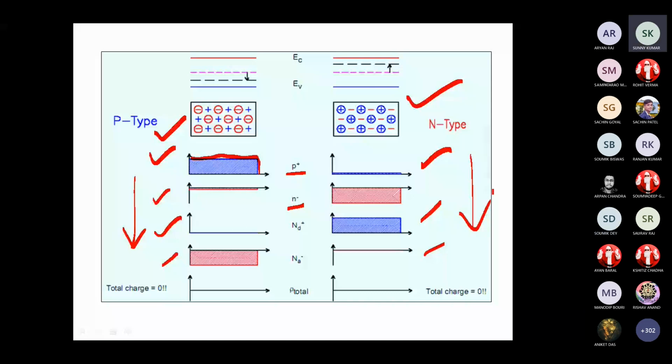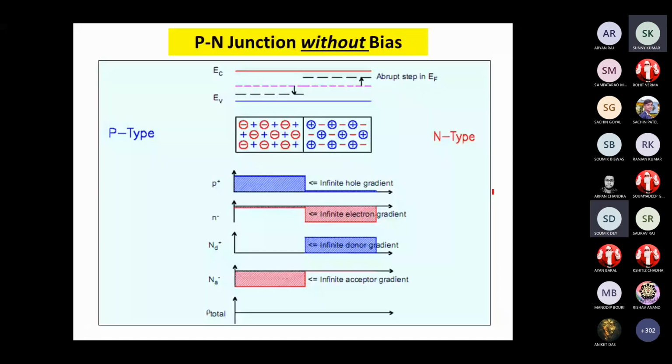Let me clear this. Please mute. When you make a PN junction, how will you make it? Suppose this is my P-type semiconductor, and I have doped a very small region. This is the N. So this is one PN junction. This type of semiconductor device we can make a PN junction.